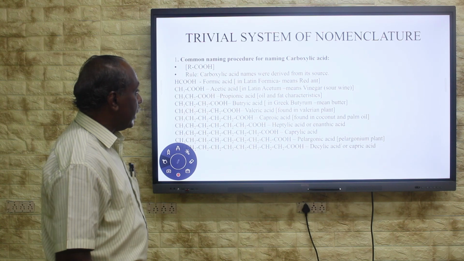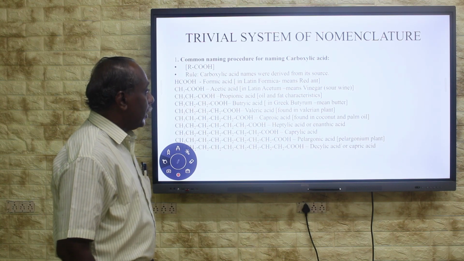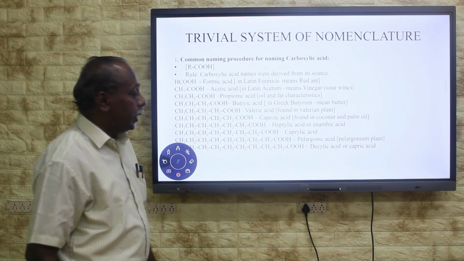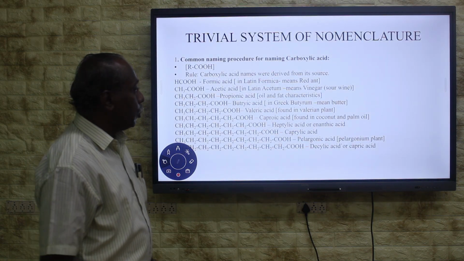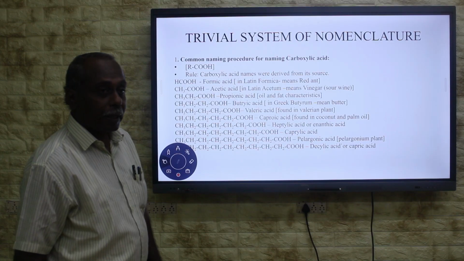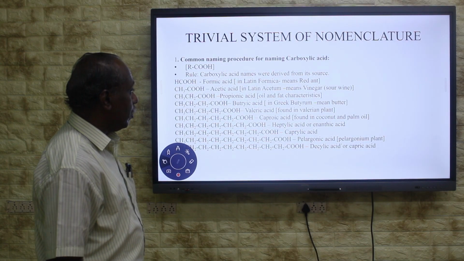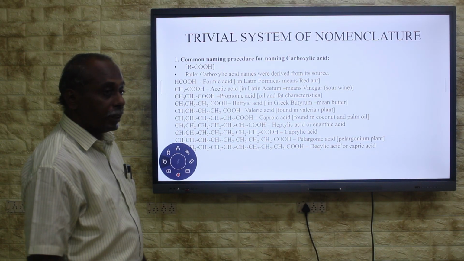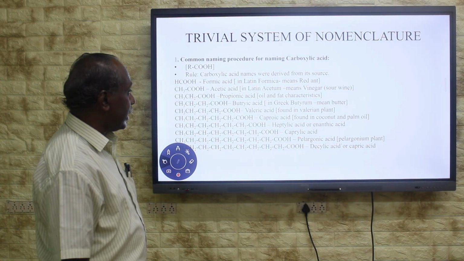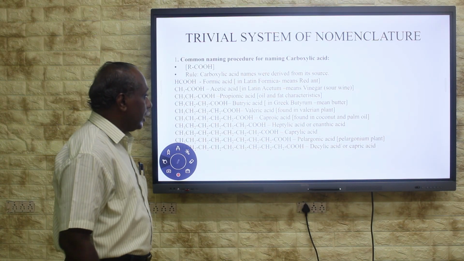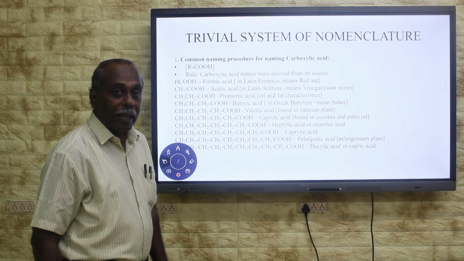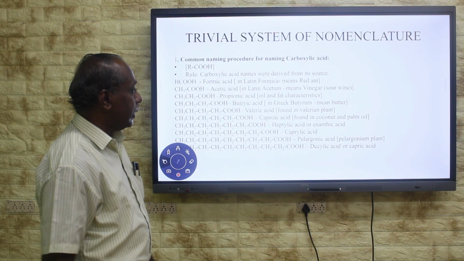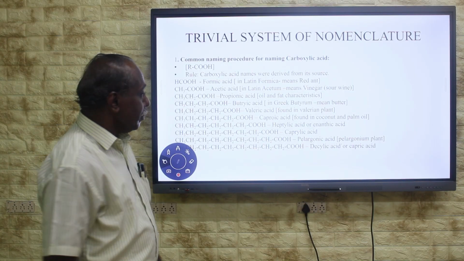It is found abundant in butter. In Greek, butyrum means butter. It is found abundant in butter. Therefore, the name of this 4-carbon carboxylic acid is butyric acid. Then 5-carbon carboxylic acid is valeric acid. It is found in the valerian tea, valerian plant.